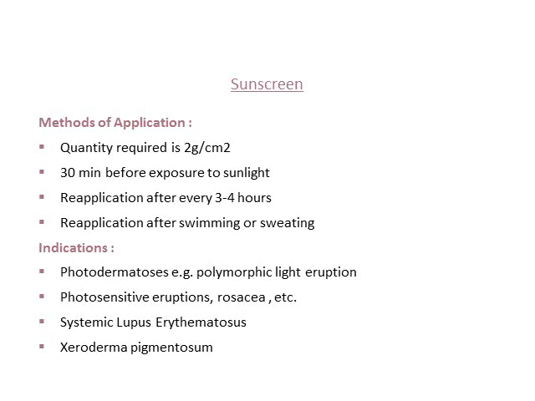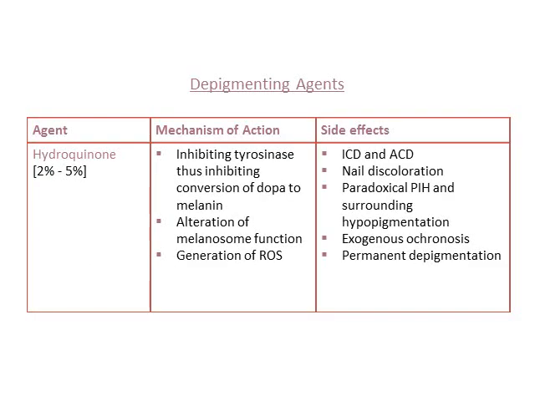Sunscreens are commonly used in most conditions such as photodermatosis, photosensitive skin disorders, SLE, xeroderma pigmentosum, and also are generally prescribed. There are certain depigmenting creams which you should know when it comes to the topicals. The most common depigmenting agent that we use is hydroquinone. Hydroquinone comes in various percentages, 2 to 5%. It inhibits tyrosinase, thus inhibiting conversion of dopa to melanin. So hydroquinone is commonly used in melasma and various other hyperpigmentary conditions.